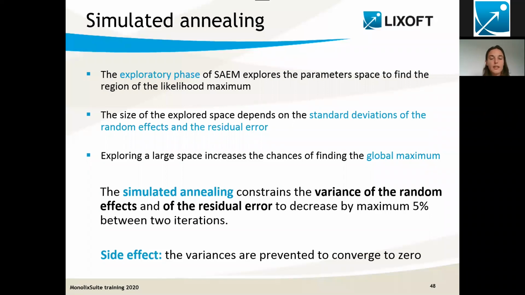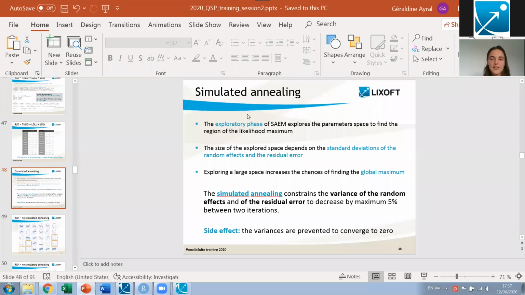So what we're going to do is, once we are in the right region of the parameter space and simulated annealing is not useful anymore, we can disable it in order to better identify which parameters have or have not random effects.